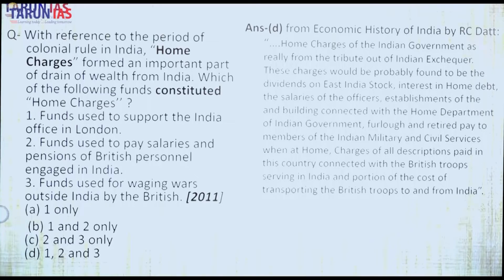These charges would probably be found to be the dividends of, so what are the components? Dividends on the East India Company, because it was a company stock. As the company rule expanded and strengthened in India, its areas and activities expanded, obviously the company's share value enhanced, and the profits enhanced. Then interest on home debt.